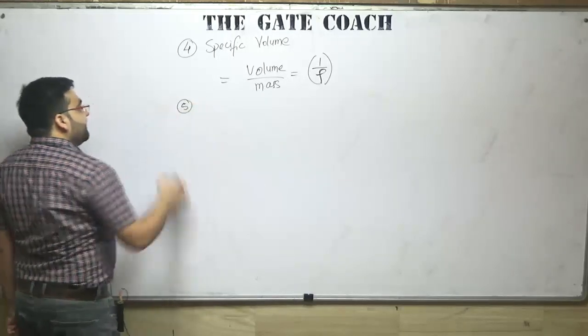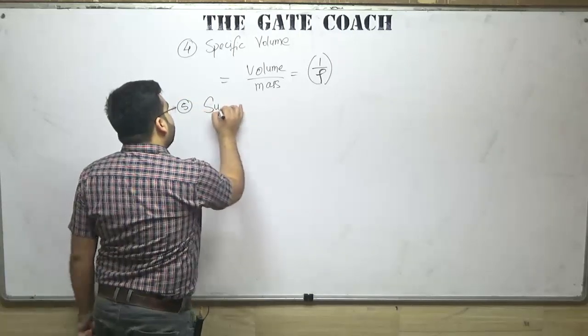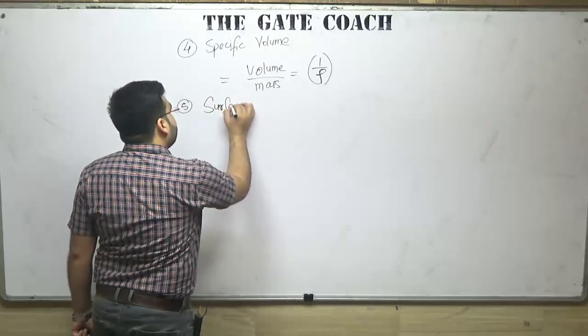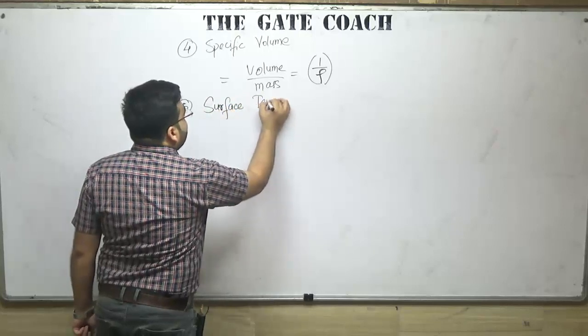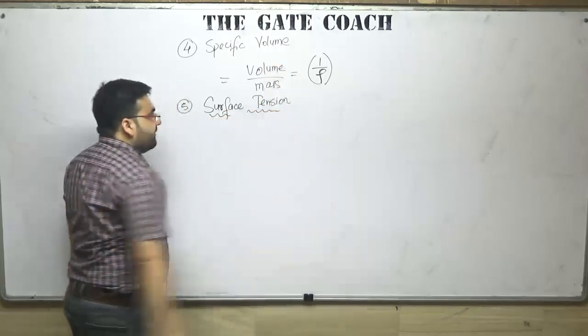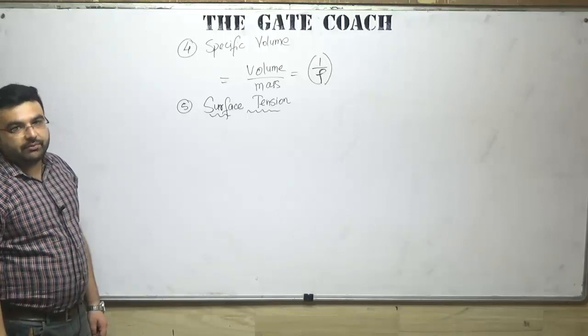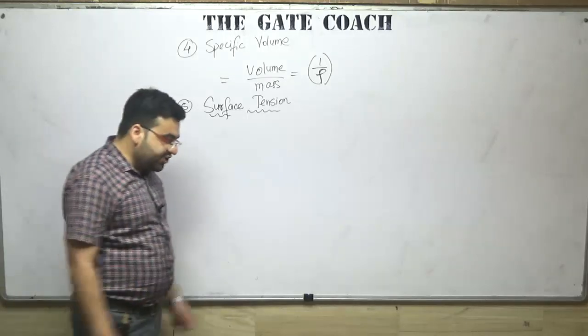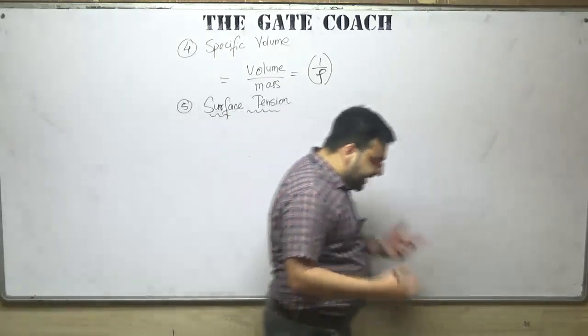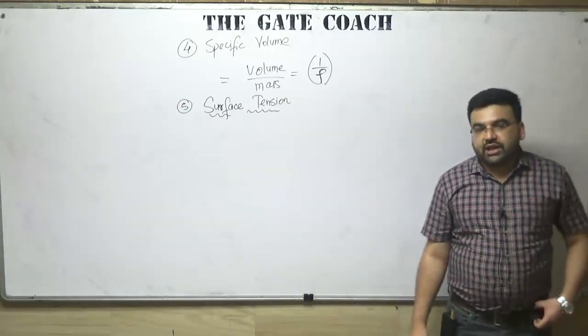Now the fifth property of fluid is known as surface tension. Now this has to be discussed. Surface tension. Now listen to this very carefully. How does this surface tension get formed? It is a very conceptual thing, how it gets formed.